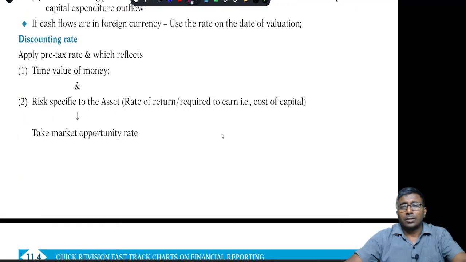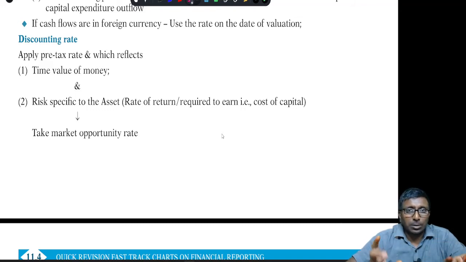If you discuss the discounting rate, you are supposed to apply the pre-tax rate, but the pre-tax rate should reflect the time value of money and risk specific to the asset. Risk specific to the asset, I mean to say the rate of return, that is the IRR from that specific business, you are supposed to consider.